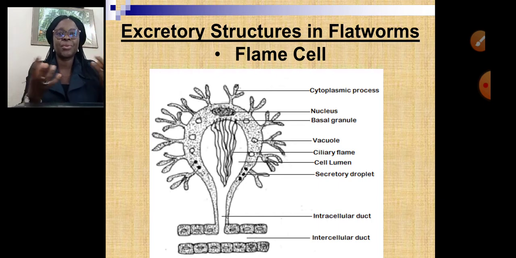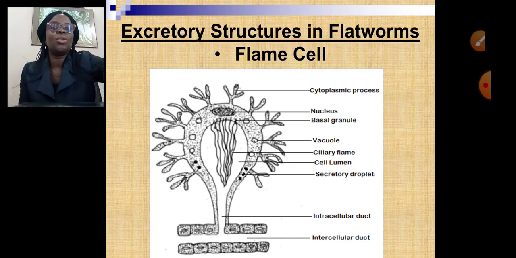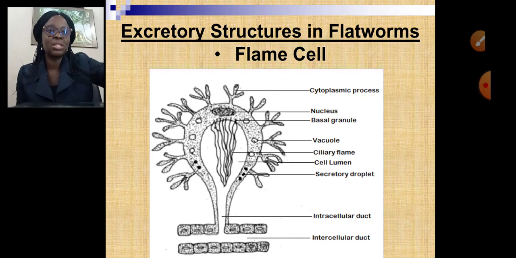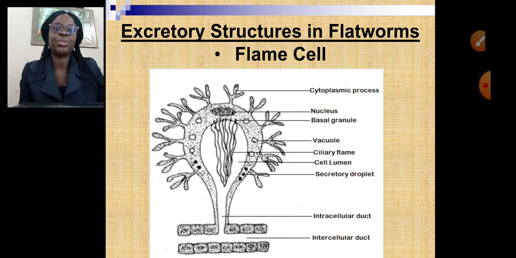It helps to absorb all the necessary nutrients, vitamins and water back into the body of the flatworm. Then every other excess salt, excess water leaves the body via the flame cell. The flame cell acts as an excretory organ of your flatworms.